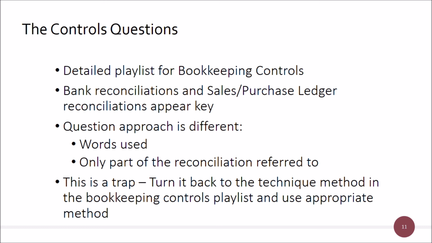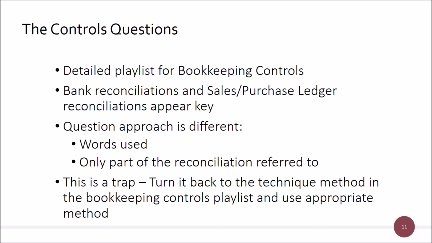Is it a reconciliation of the cash book to the bank statement item? Well, that wouldn't be in there either. Is it on the bank statement at all? Well, if it's not on the bank statement at all, that's not going to be in there either. So what is it then that's missing? That will be unticked items in the bank statement. Move them over to the cash book. So apply your technique in terms of thinking what it is there. Don't try and just jump in and answer the question.